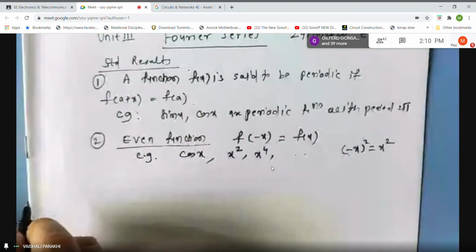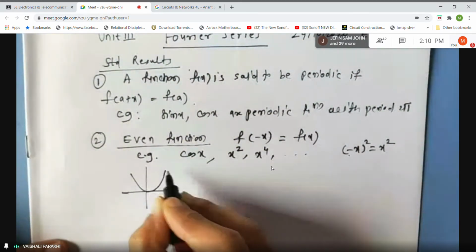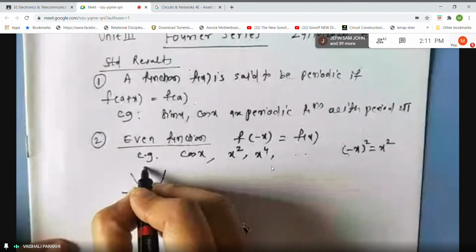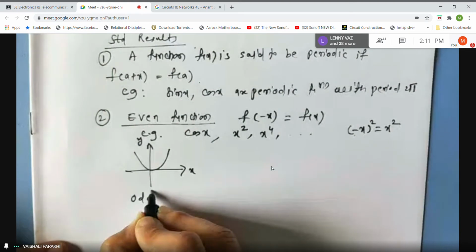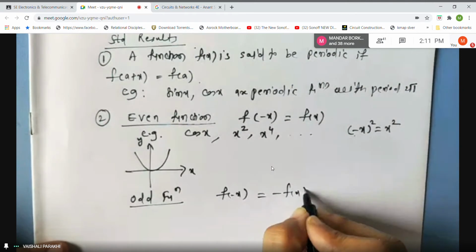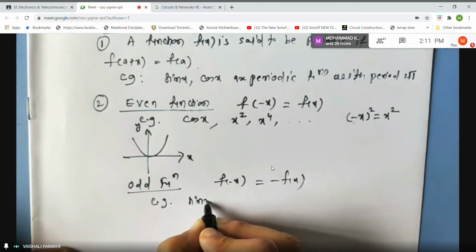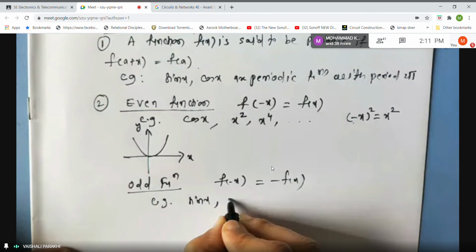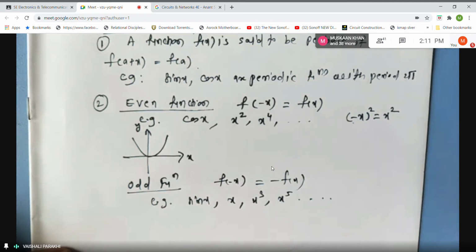How does an even function look? It is always symmetrical about the y-axis, students. It looks like this. This is your x-axis and this is your y-axis. Now, an odd function is f of minus x equal to minus f of x. So when the minus sign reflects on the right hand side, it is called an odd function. For example, sin x is an odd function. Then any odd power like x, x cube, x raised to 5, and so on, are all examples of odd function.